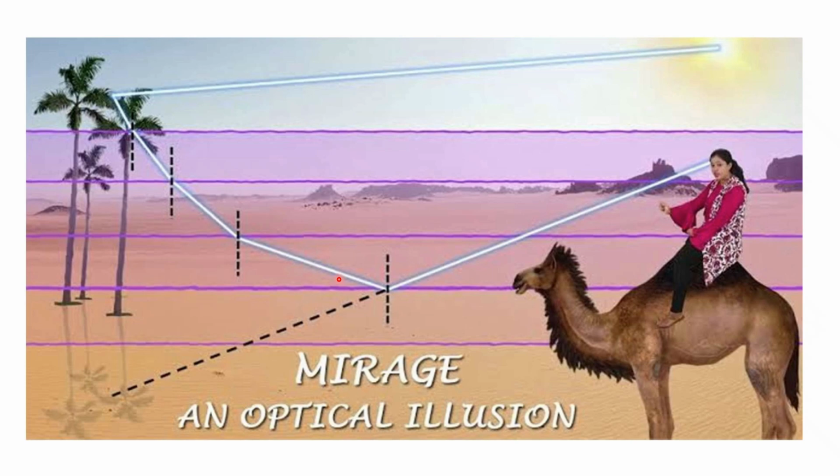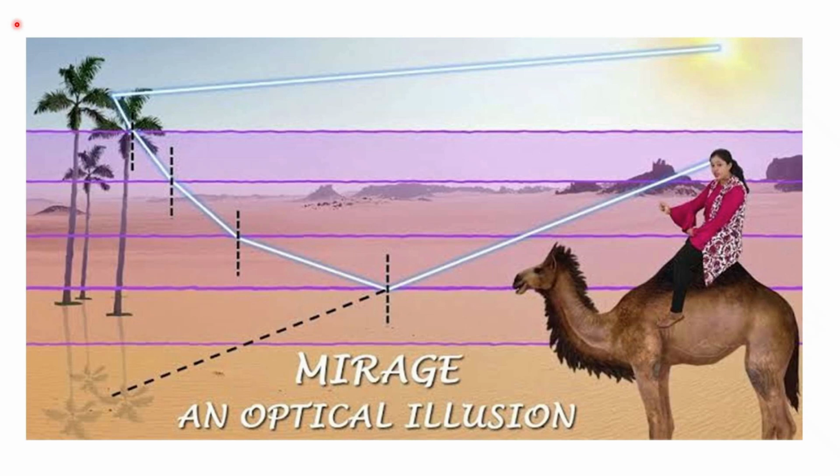On further increase in the angle of incidence, the ray of light going from rarer to denser is not refracted but it becomes reflected. So there is reflection happening. This reflected ray now travels from rarer to denser and it bends towards the normal at each refraction. Now this is why we can see mirage in a desert.